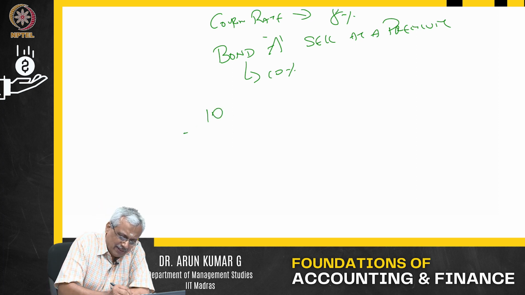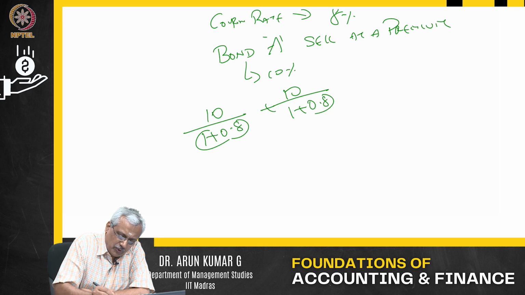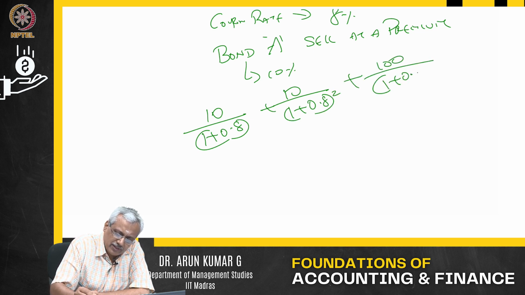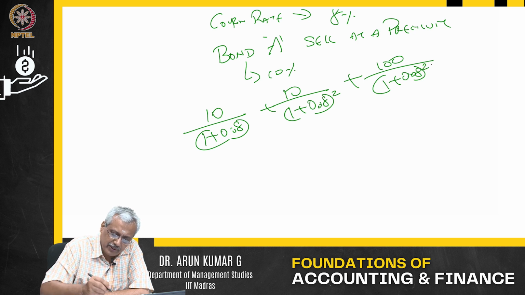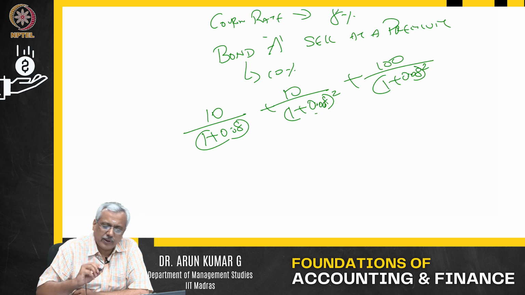Very simple. The same $10 into 1 plus 0.08, plus $10 into 1 plus 0.08 square, plus $100 into 1 plus 0.08 square. Sorry, I missed a 0 out here, not 0.8, not 0.8 square.